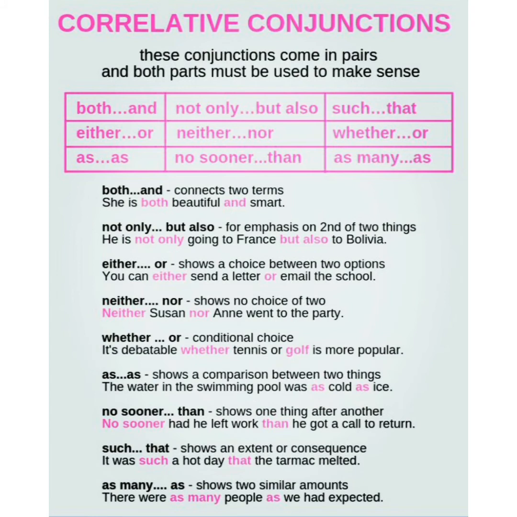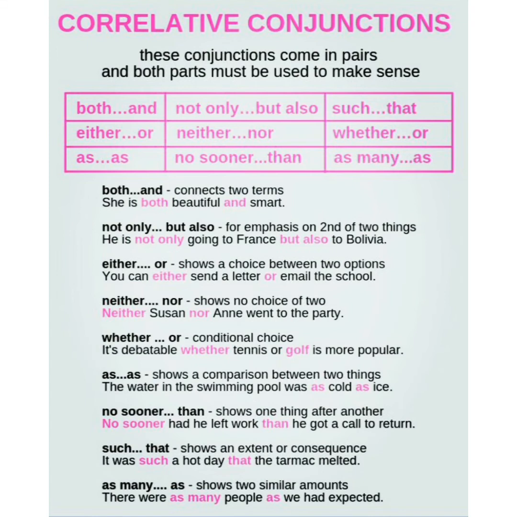Neither nor. So no choice of the two. Neither Susan nor Anne went to the party. Next one is whether or. It represents conditional clause. It's debatable whether tennis or golf is more popular. As shows the comparison between two things. The water in the swimming pool was as cold as ice. No sooner than shows one thing after another. Example, no sooner had he left work than he got a call to return.